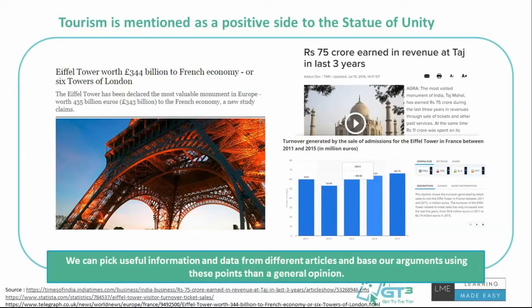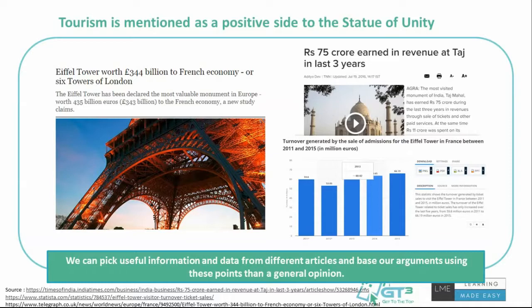So one of the points that would come up is this, right? Even that was there on the Wikipedia page, but if you think, is it a waste of money, right? If you see the ads of Statue of Unity, they talk about tourism as the positive side of it, and there is an ad which tries to compare the Statue of Unity to the Eiffel Tower, how Eiffel Tower makes a lot of money for their country through tourism, right?